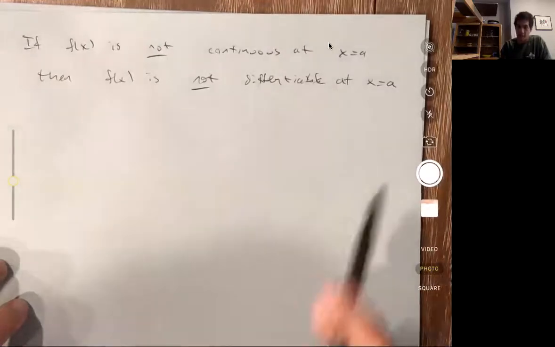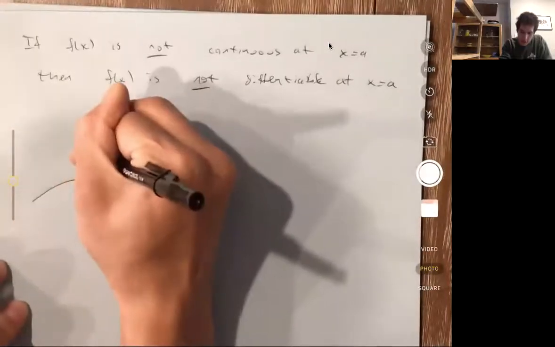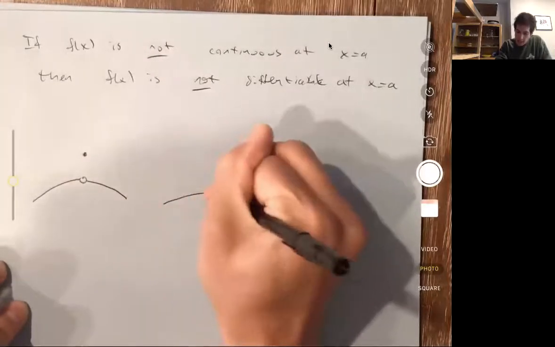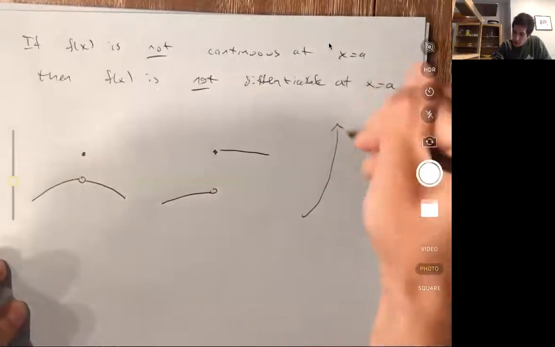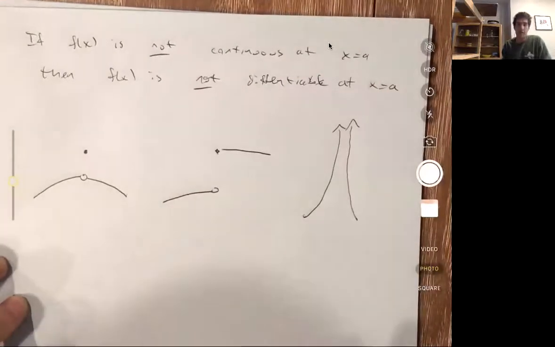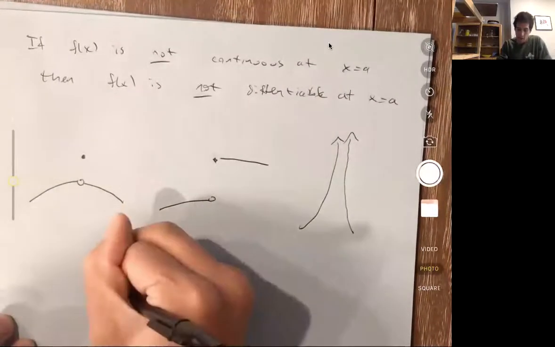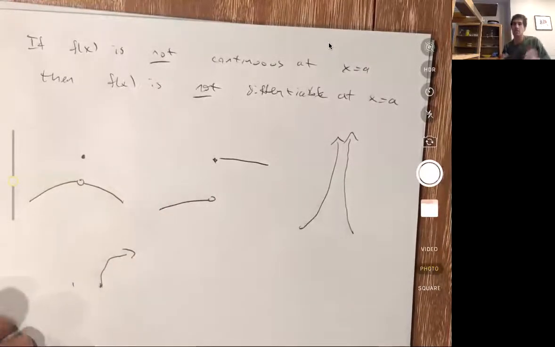If I have a function that's not continuous, we know a few ways that could happen. If there's a removable discontinuity, if there's a jump discontinuity, if there's a vertical asymptote, say something like this, or if the point is not even in the domain of the function, so let's say my function looks like this and I'm asking about something happening over here, then these are 4 ways that the function could fail to be continuous.